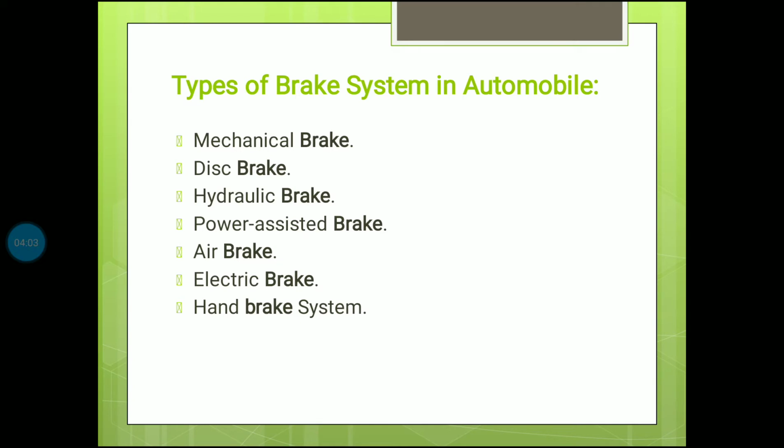The second one is the disc brake. As you already know, by using a friction pad and oil we stop the vehicle. That is the hydraulic brake; if a disc is operated by oil, it is called a hydraulic disc brake. There is also the pneumatic brake: if you use air, it is called a pneumatic brake. Then power assisted brake, air brake, electric brake, and hand brake. The hand brake you can see on the vehicle; after stopping we put the hand brake on.